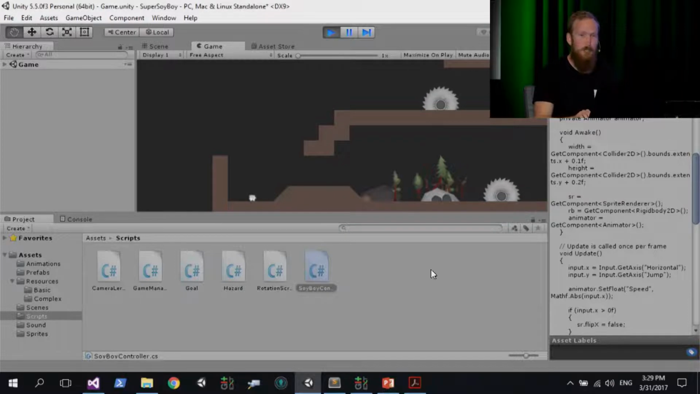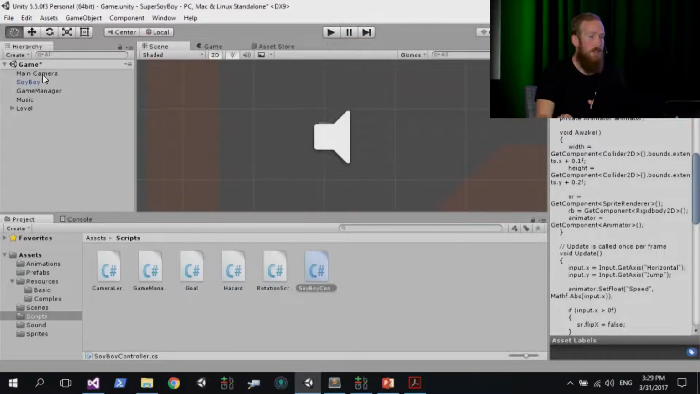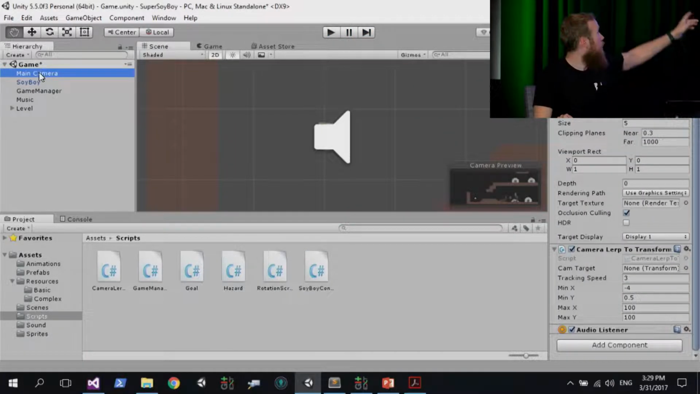But you'll notice you can't jump or anything. You can't do anything else. So that's what we're going to do next, as well as actually setting up the camera, because the camera doesn't really follow him when you run around. So click the play button again to stop the game, and select Main Camera in your hierarchy here on the side.